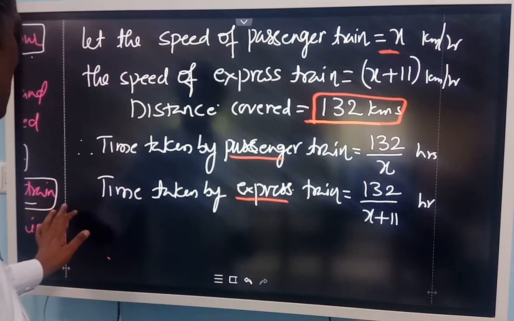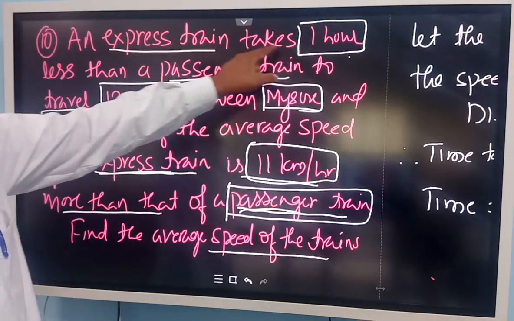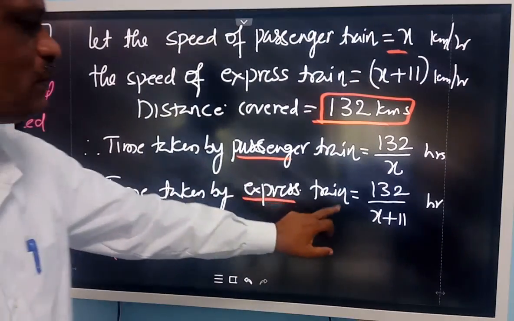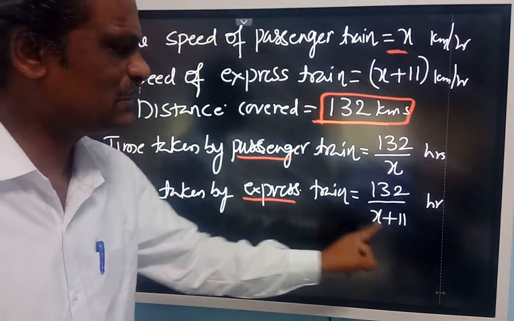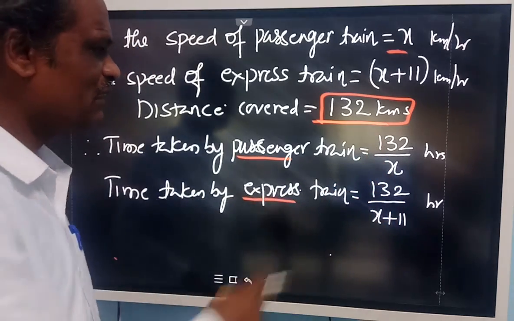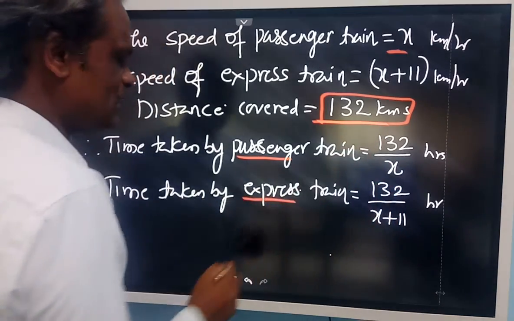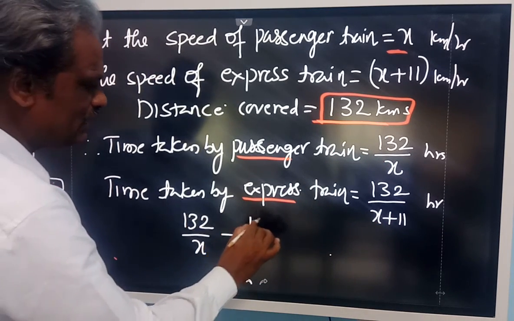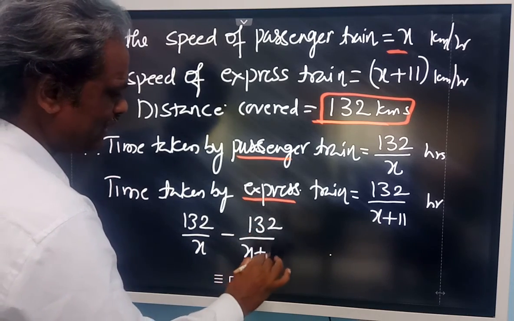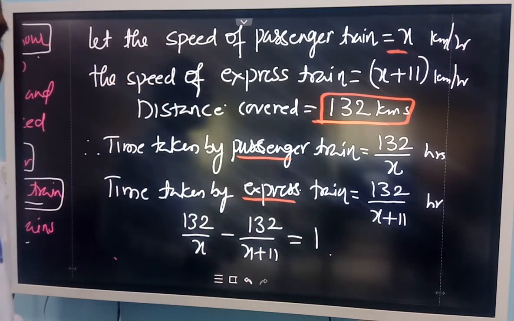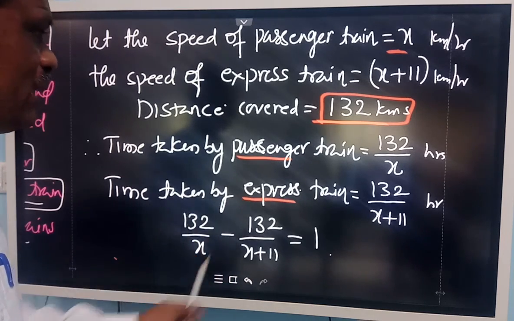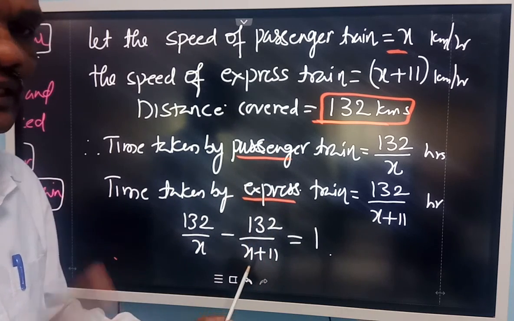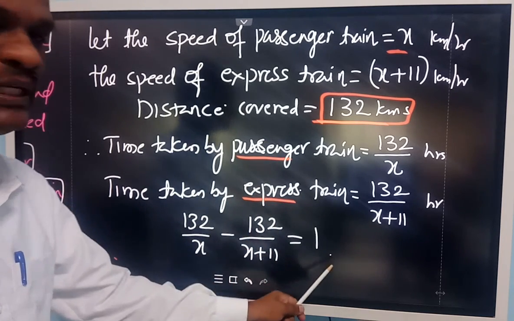In the question itself they have given that the express train takes 1 hour less than the passenger train. So the time taken by the express train is 1 hour less. That means if you subtract, 132 by x minus 132 divided by x plus 11 should be equal to 1, because the difference is 1 hour. The first is the time taken by the passenger train, which is more. The second is the time taken by the express train, which is 1 hour less. Therefore the difference should be equal to 1.